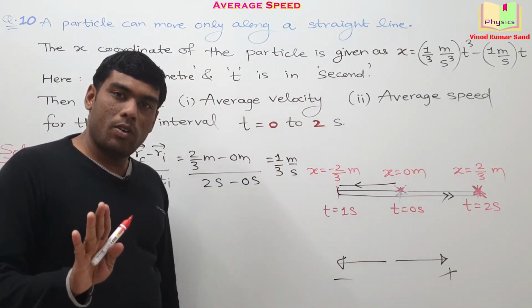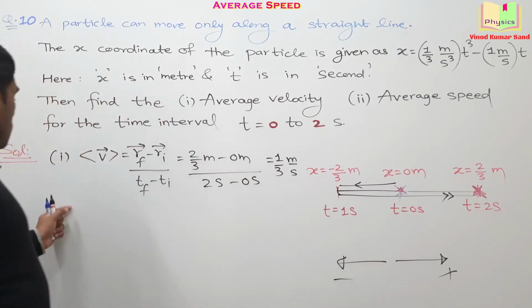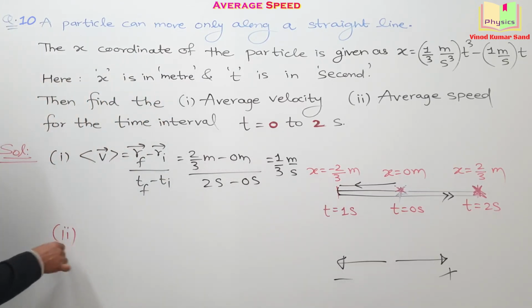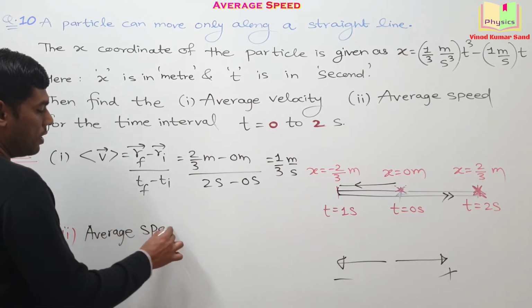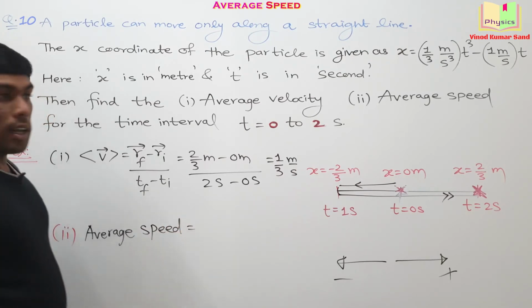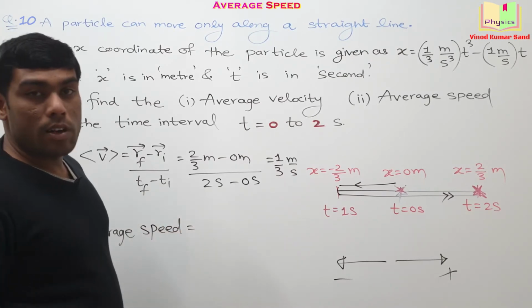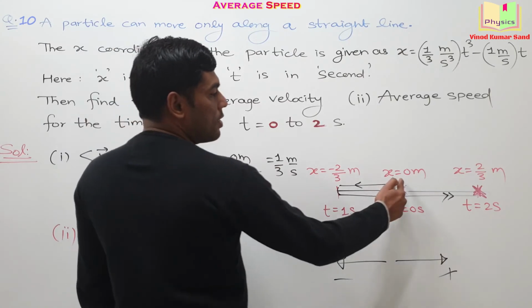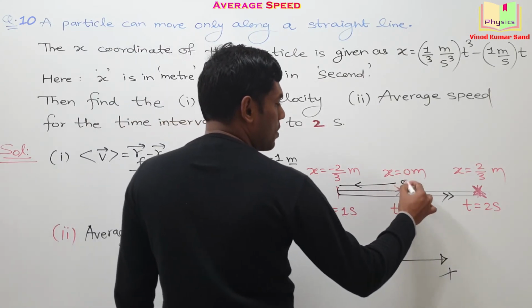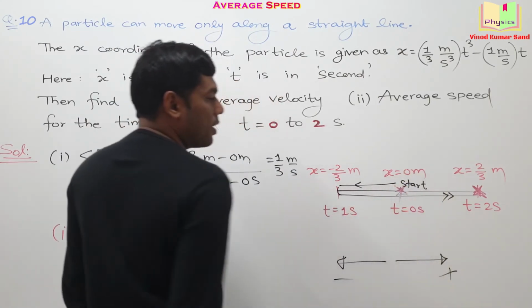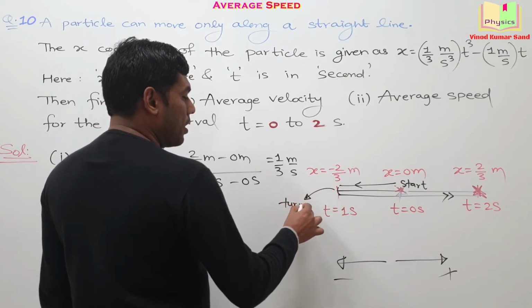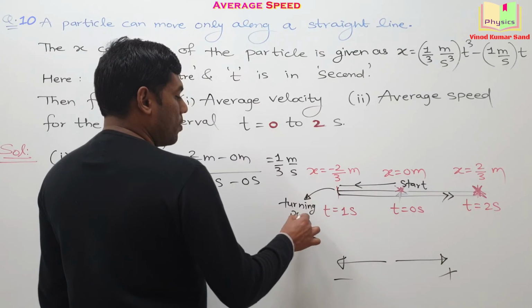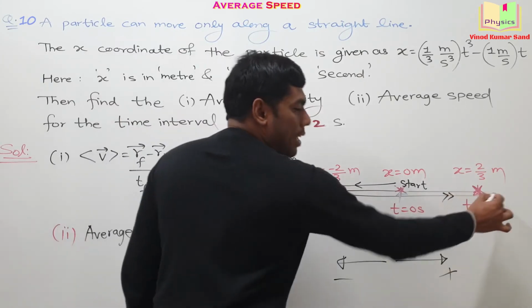Okay. Next part of the calculation, the average speed. Average speed is distance traveled divided by the time taken. How much is the distance traveled by this particle? Starting here, this is the starting point of the particle. This is the turning point. Particle turns here and then goes like this.